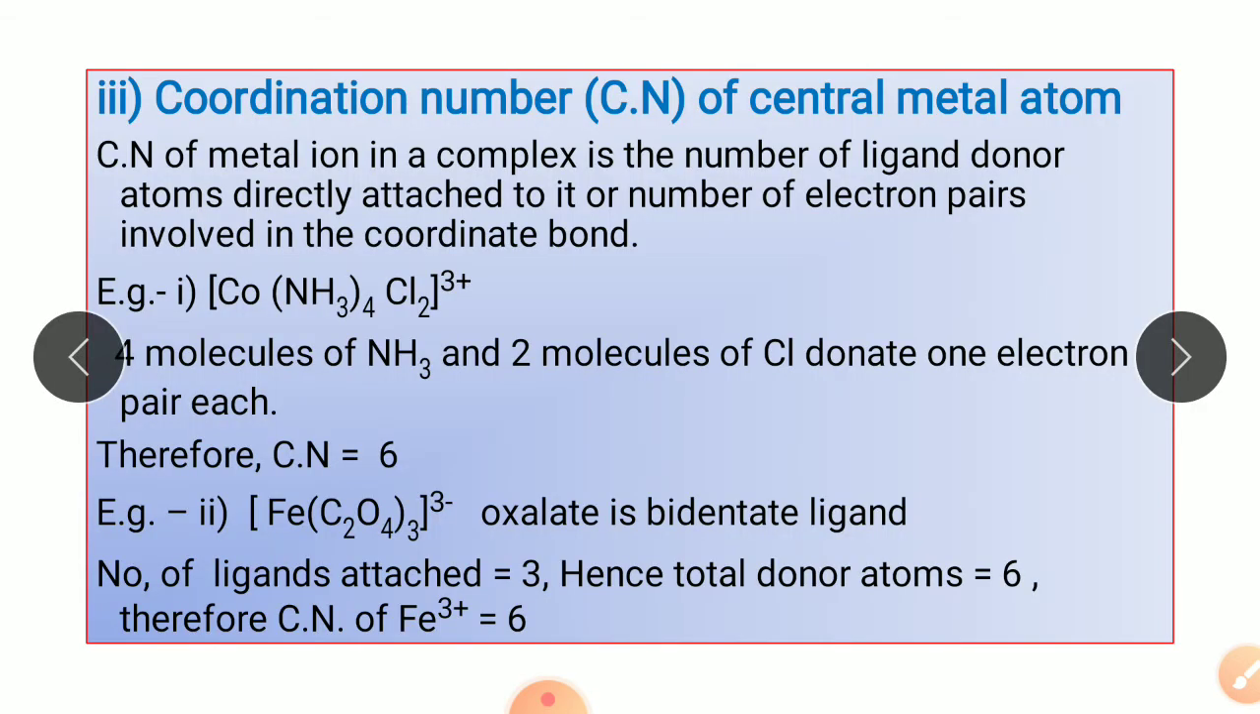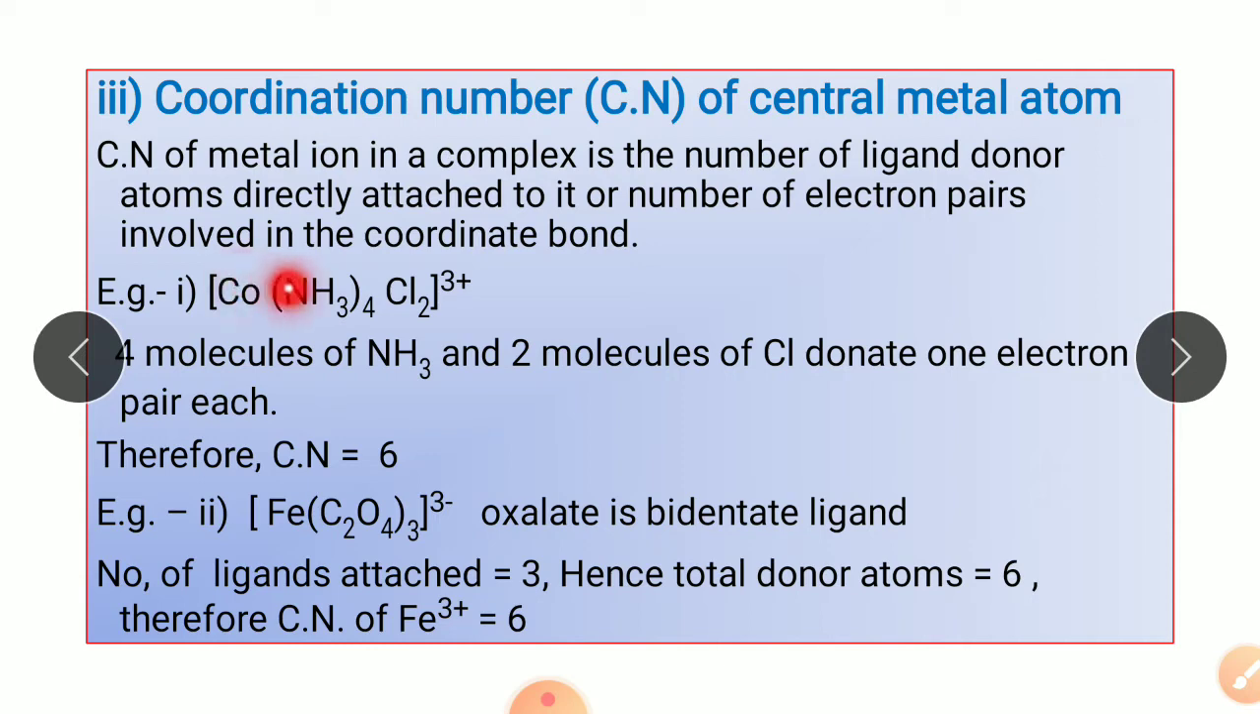Now moving on to the next term, that is the coordination number of the central metal atom. Coordination number of a central metal atom in a complex is the number of ligand donor atoms directly attached to it, or the number of electron pairs involved in the coordinate bond. Let's understand it with the help of an example.